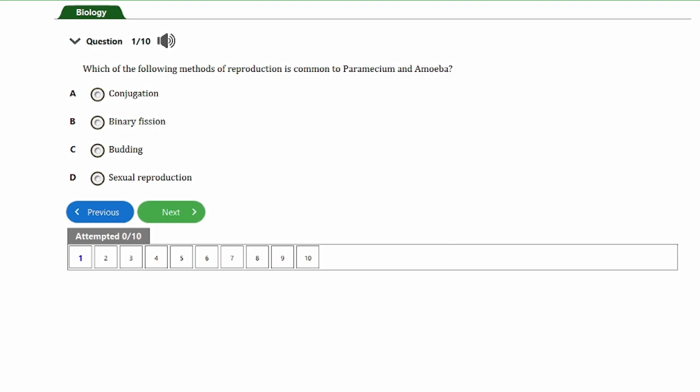So let's consider the first question here. It says, which of the following methods of reproduction is common in paramecium and amoeba? A. Conjugation. B. Binary fission. C. Budding. D. Sexual reproduction. So guys, the correct answer to this question is option B, and that's binary fission. Both paramecium and amoeba reproduce asexually through a process known as binary fission.